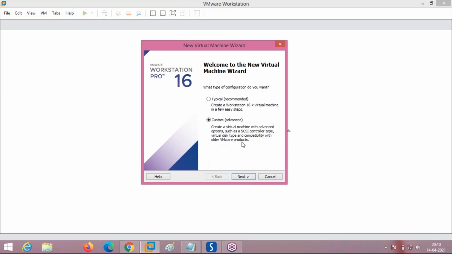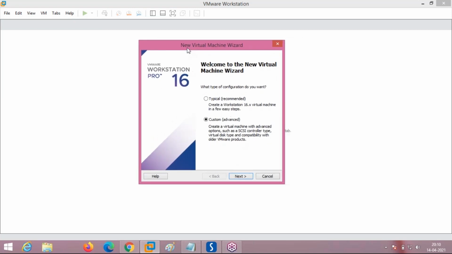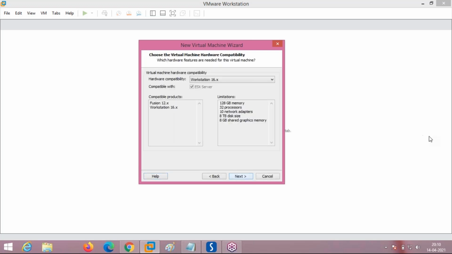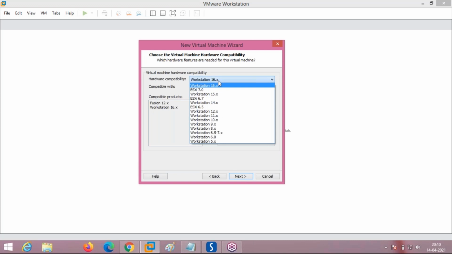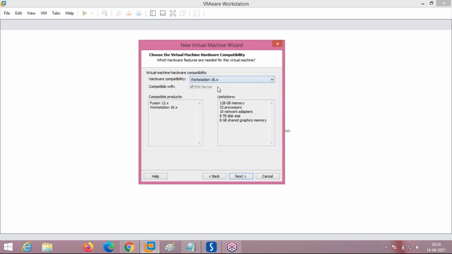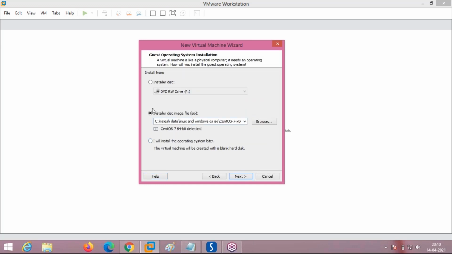Now the New Virtual Machine Wizard is showing at the start. Select the custom option and press next. Here the hardware compatibilities are of many types. I will take the hardware compatibility as Workstation 16.x. Next, press enter. Here you have to select the installer disk, which is already selected in my system. This is my ISO image from where I am installing my operating system.